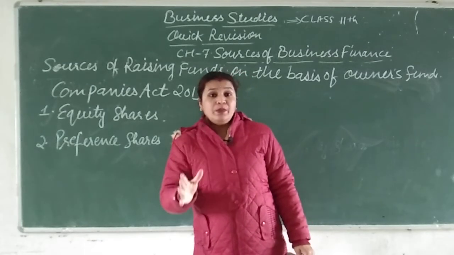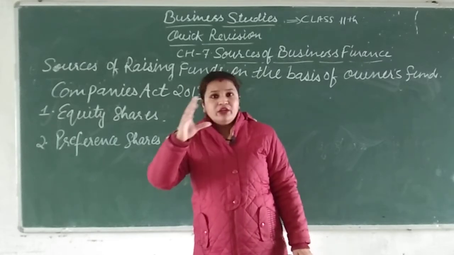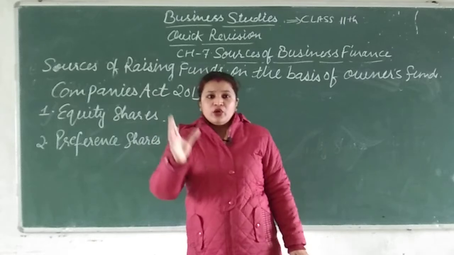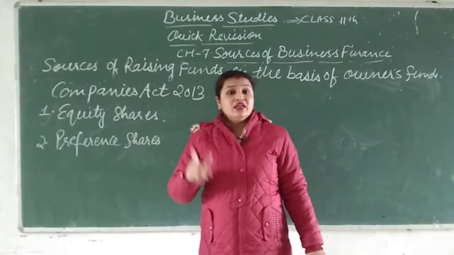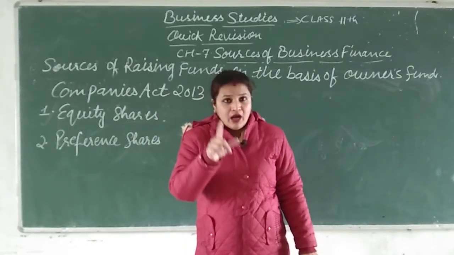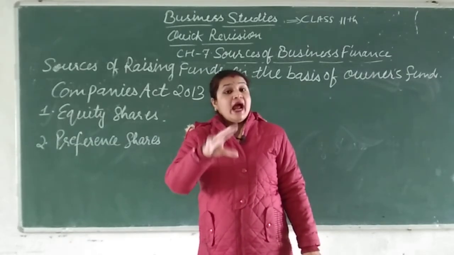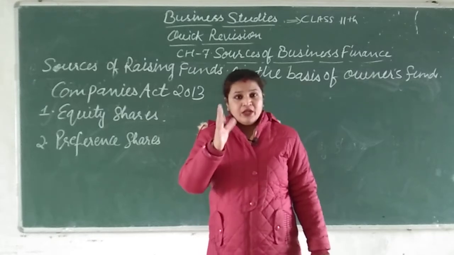First the owner of the company will distribute the profit to other people: the creditors, the debtors, the shareholders, everybody. But equity shareholders will get their dividend or any payment at last, and sometimes they will not get it at all.